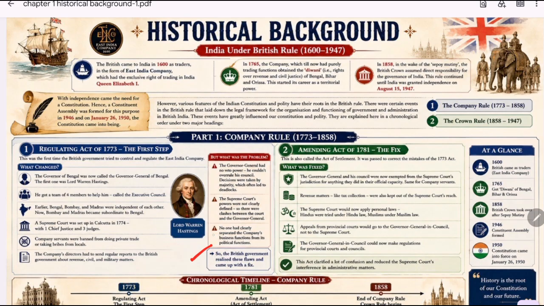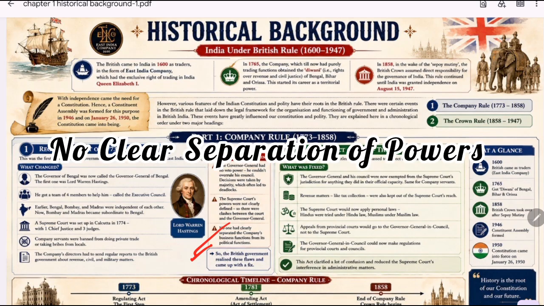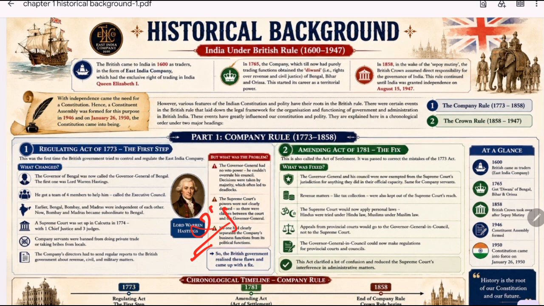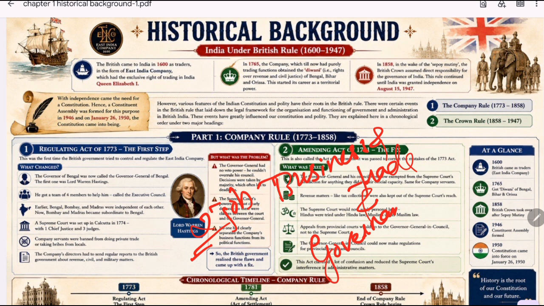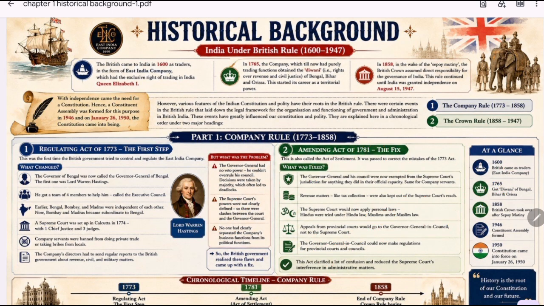And the third important flaw was no clear separation of functions. The East India Company was doing two jobs simultaneously. One was business and trade, and second was governance and administration. They failed to clearly separate these functions, and this caused confusion and inefficiency.